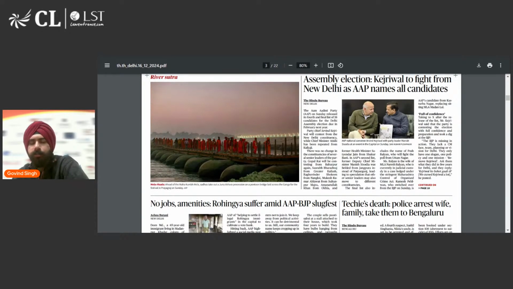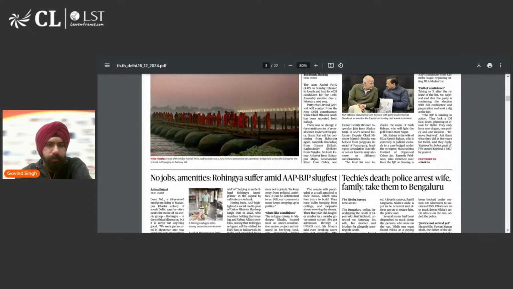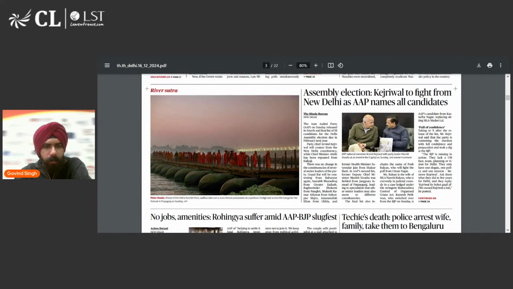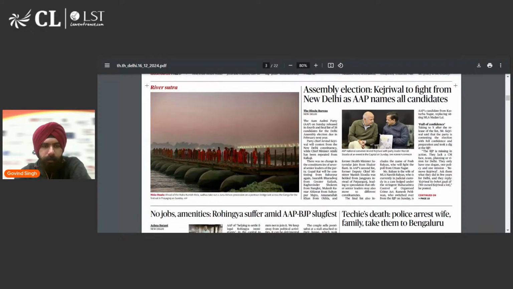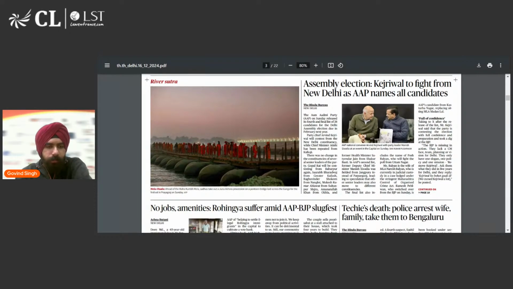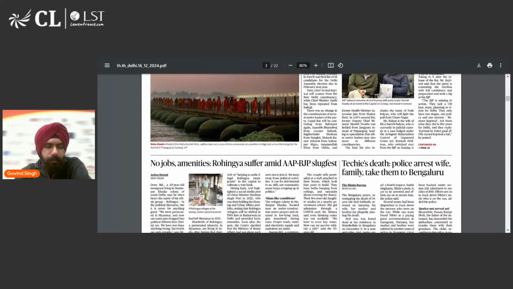PMLA is the Prevention of Money Laundering Act, right? So if you have followed that particular bit, you would understand why he is not the CM right now and why Atishi is the CM. But now re-elections are going to happen, and he'll contest.